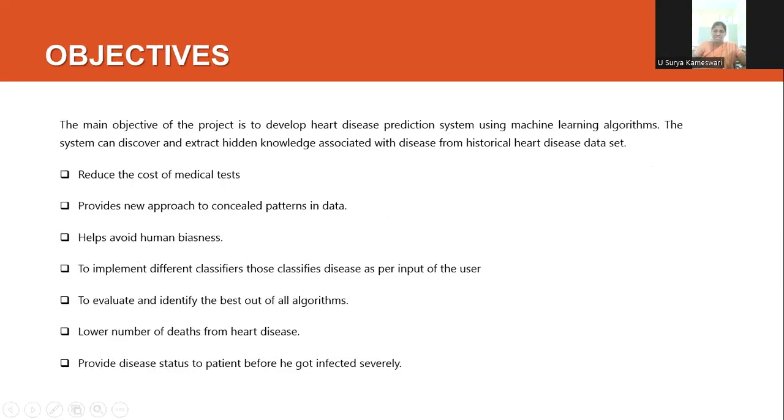The main objectives of my project are, first of all, to reduce the cost of medical tests. To predict a particular heart disease or its severity, we need different medical checkups. It also helps to avoid human biases, lowers the number of deaths from heart diseases, and identifies target patients before they reach a particular risk.